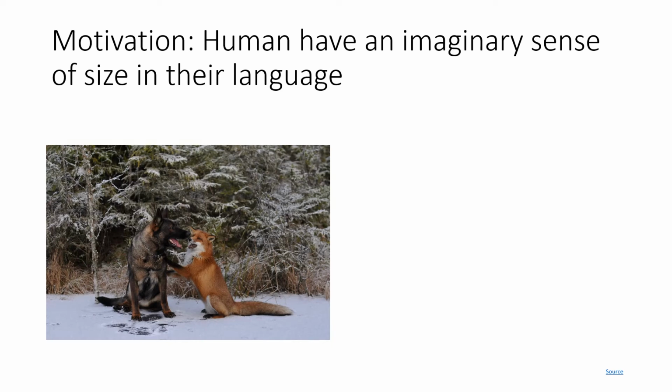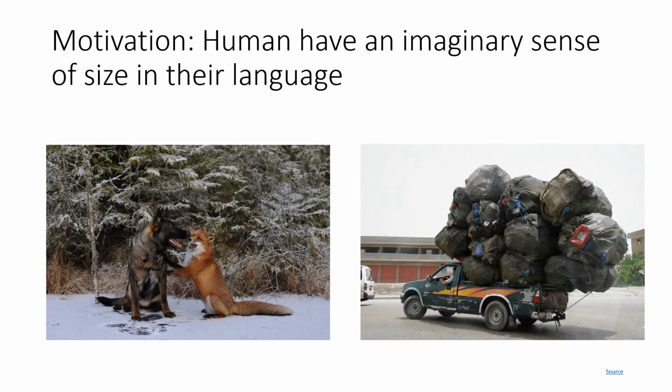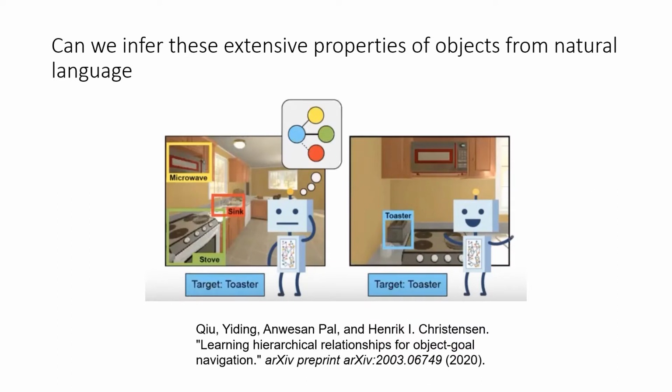So what is the motivation behind this research? We know that humans have an imaginary sense of size in their language. So for example, if someone says a fox is similar kind of animal as a dog, without even seeing one in real life, we can estimate the size of a fox. And often, we use this imagination to plan our tasks related to various unseen objects. So now the question is, can we infer these extensive properties of objects from natural language? If we can, it can help various AI agents to search and do motion planning for unseen objects much more intelligently as seen in this research.